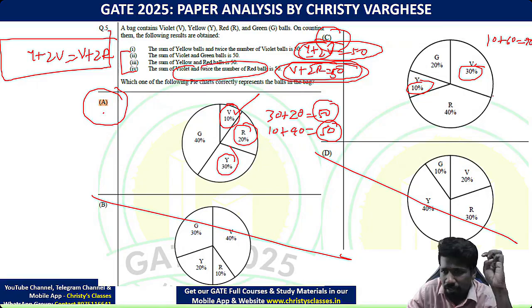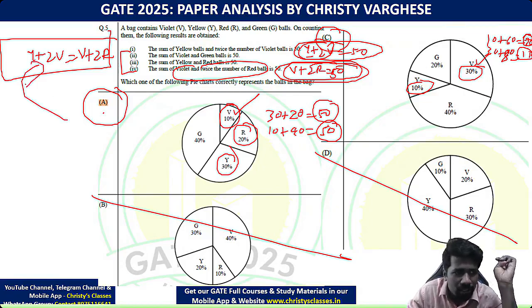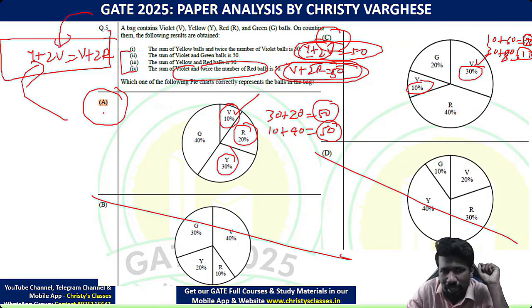violet plus 2 times red. Violet 30 plus 2 times red means 70. Sorry, 80. 30 plus 80, 110. ये 70 और 110 इक्वल नहीं है. So ये इक्वालिटी satisfy नहीं कर रहा है.